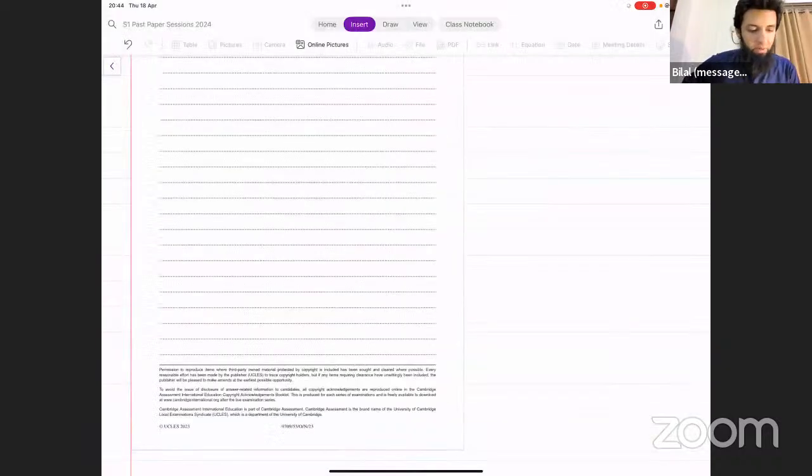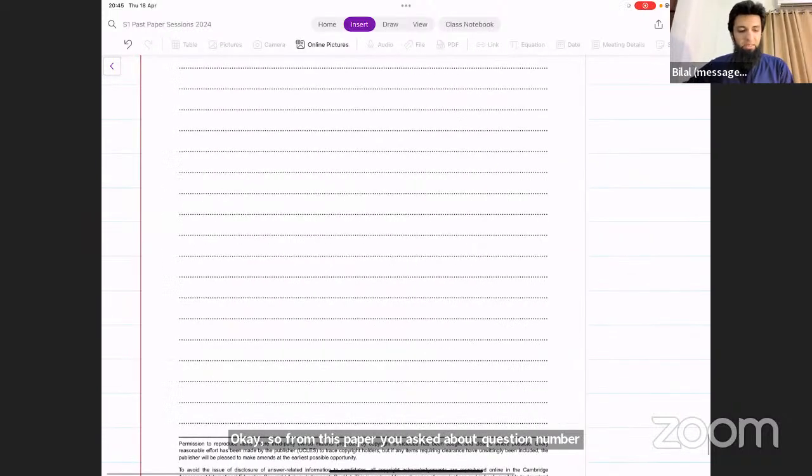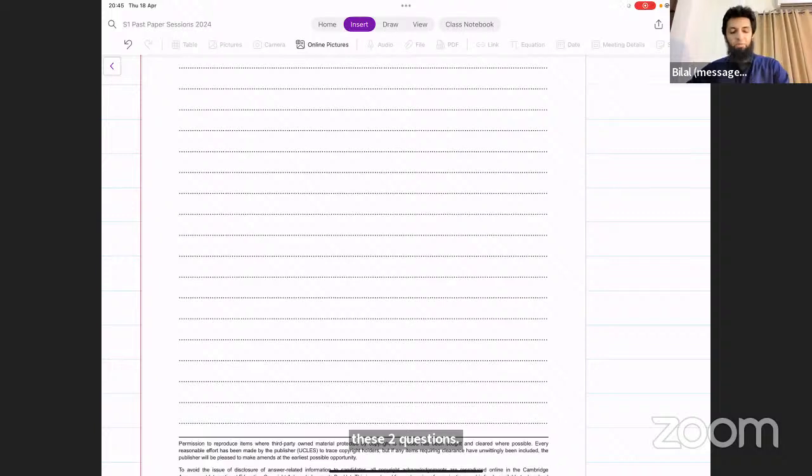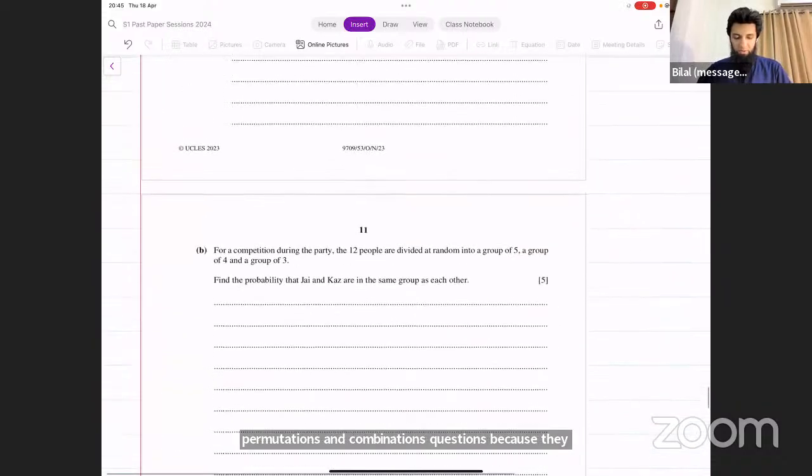Okay, so from this paper, you asked about question number 5 and question number 6. Right, most of you had problems in these 2 questions. 5 and 6, let's have a look at them. So it appears from every paper you're having problems in permutations and combinations questions because they are normally the last couple of questions in papers.